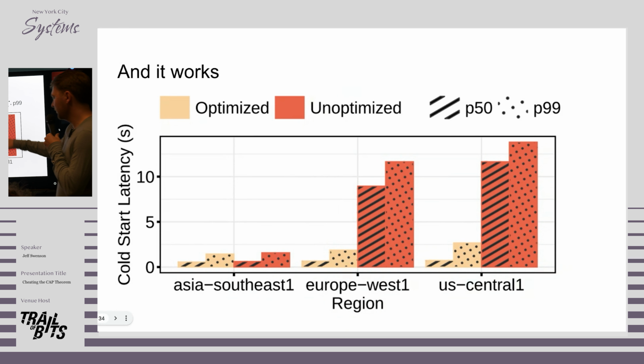And then just to reiterate, we got the behavior we wanted. So we went and looked at every cross-region operation, and we took it out of the startup path. So now it doesn't really matter which region a serverless server is starting. The latency is all the same as the single region case.